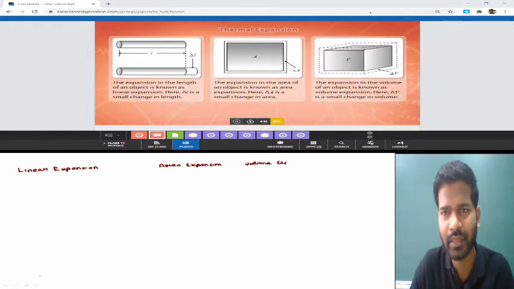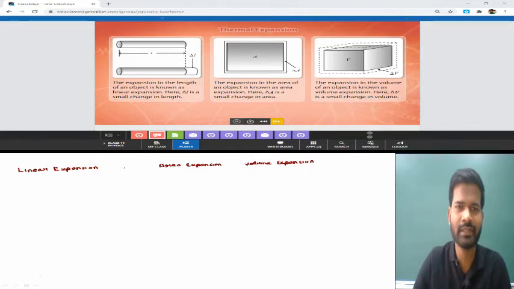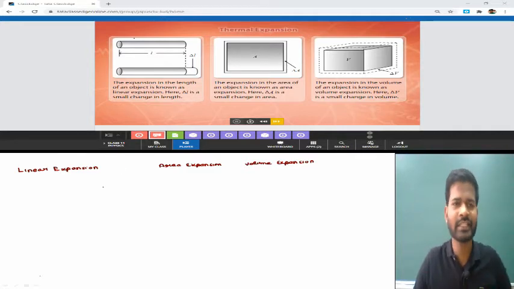Now we need to understand what linear expansion, area expansion, and volume expansion are. It is very easy to understand all three expansions. How will we understand them?